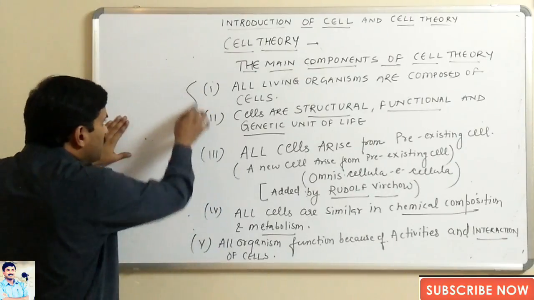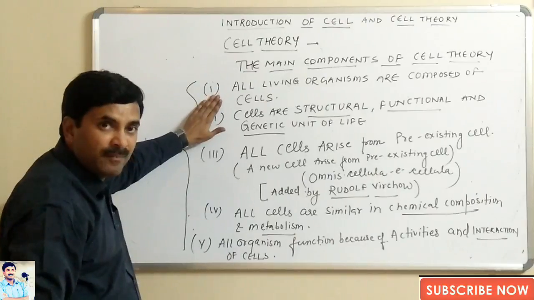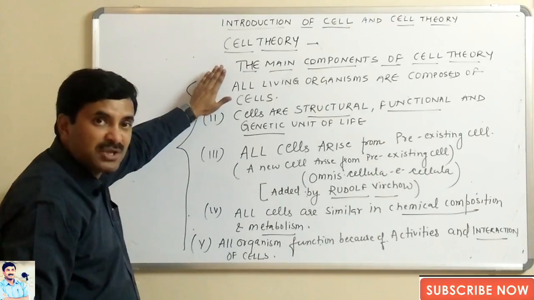So these were the 5 major points of the cell theory which was given by Schleiden and Schwann.